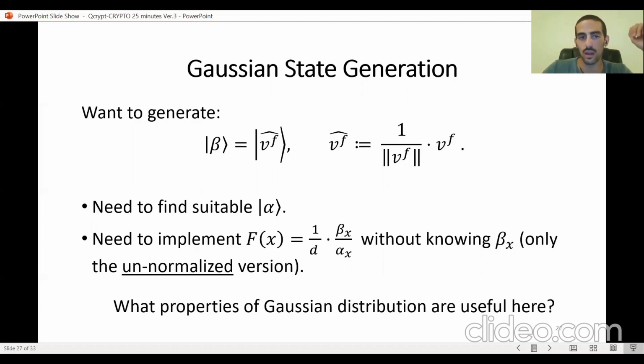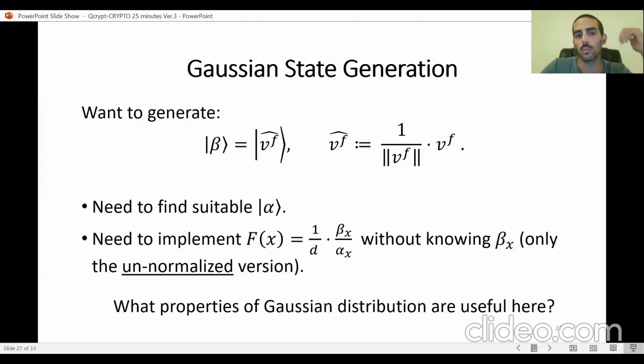In addition to alpha, we also need to know the circuit F that is going to output the ratio between beta and alpha times the bound 1 over D. Recall that we don't even have beta yet. We have only the unnormalized version of beta. We don't have the normalized V because in order to compute the norm of V, we need to know all of the coordinates of V, and this seems to take exponential time.